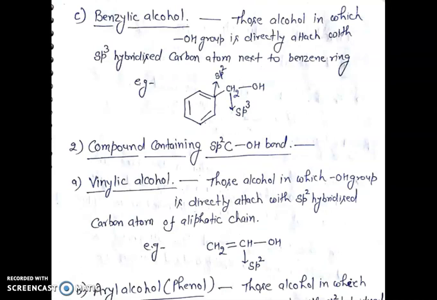C. Benzylic alcohol. Those alcohols in which the OH group is directly attached with an sp3 hybridized carbon atom next to a benzene ring, that is an aromatic ring. For example, benzyl alcohol. In this example, the OH group is directly attached with the sp3 hybridized carbon atom next to the benzene ring, that is aromatic ring.